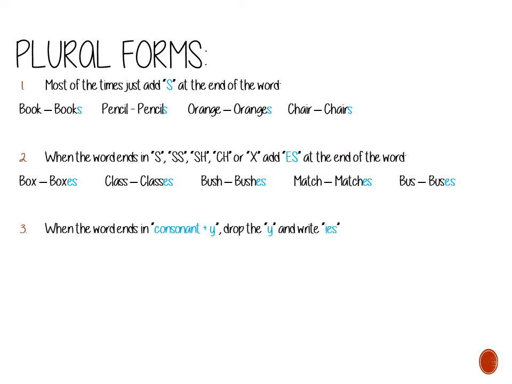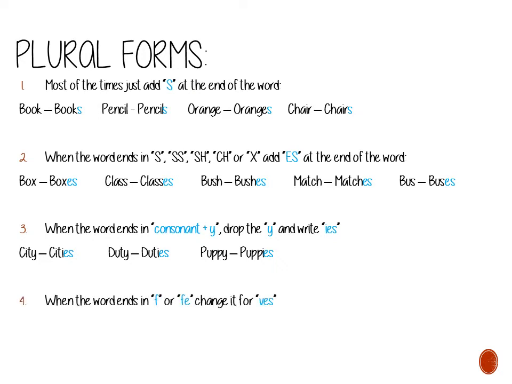When the word ends in consonant plus y, we're going to drop the y and we're going to write ies. City, cities, duty, duties, puppy, puppies. When the word ends in f or fe, we're going to change it into ves. Knife, knives, life, lives, leaf, leaves, shelf, shelves.